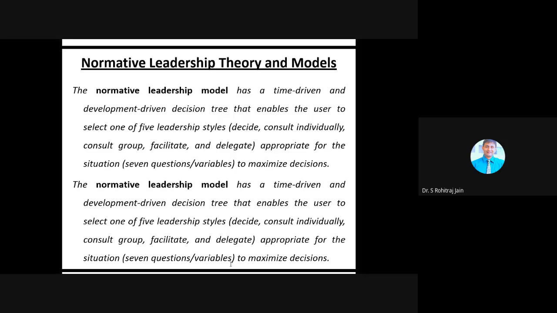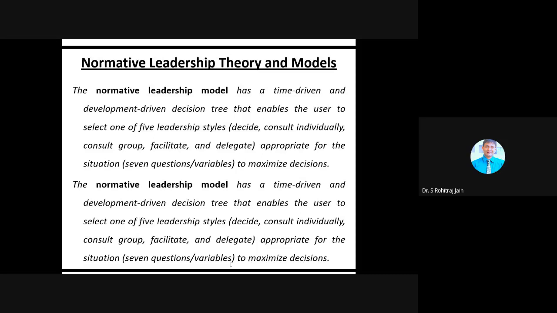When we speak about the decide leadership style, what do we mean by decide here? The leader makes the decision alone and announces it. I'm repeating, in the case of this first leadership style, that is decide, the leader makes the decision alone. That means he will not ask his subordinates, his employees, or his team members.